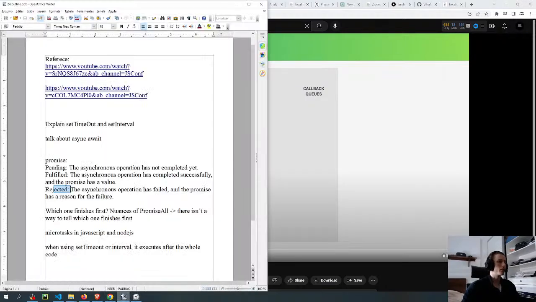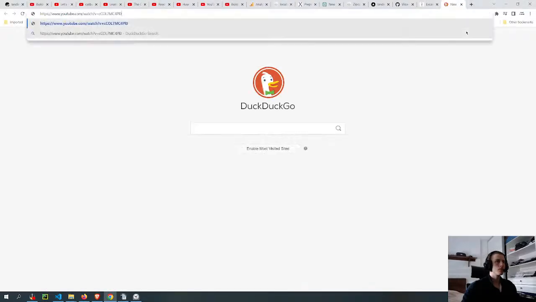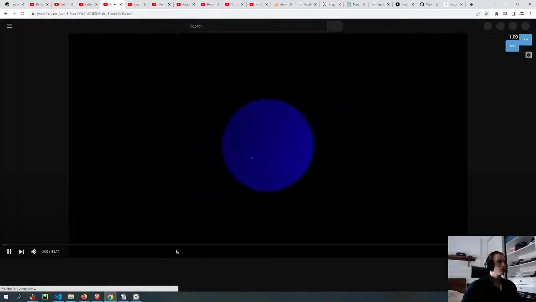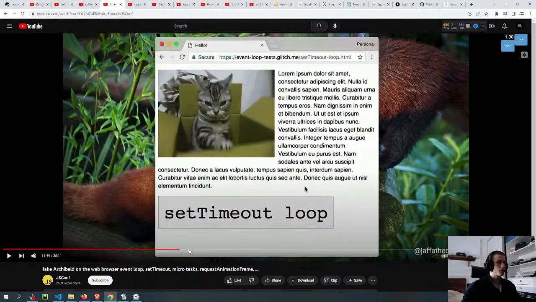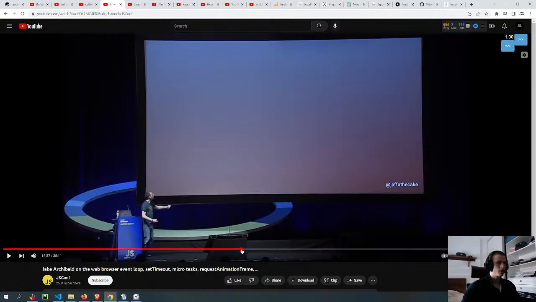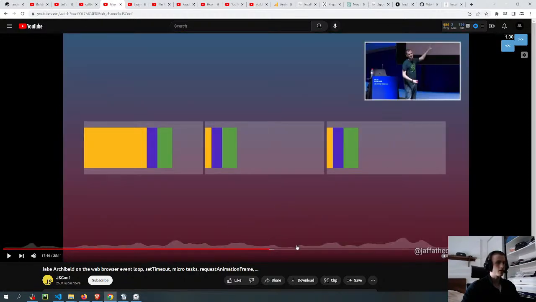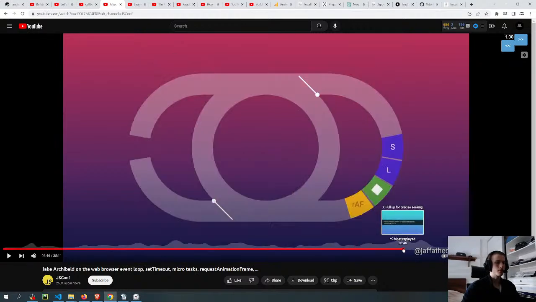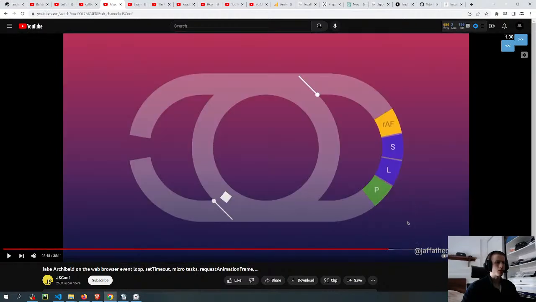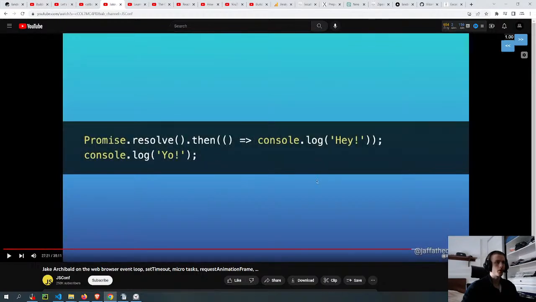Oh, there's a really good video as well. It explains event loops. Around to the render steps. But it's still hard to understand. Because I think he doesn't go, maybe he does and I didn't understand. He doesn't talk about microtasks. But this is really good. So I'm gonna put this link in the description of my video as well.